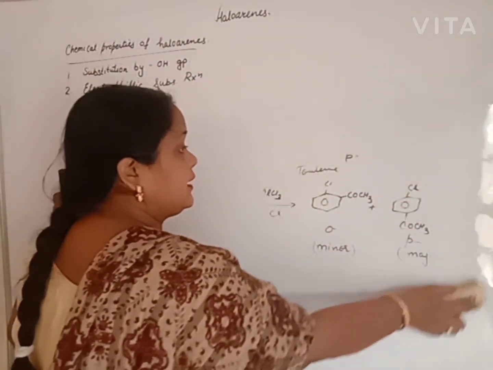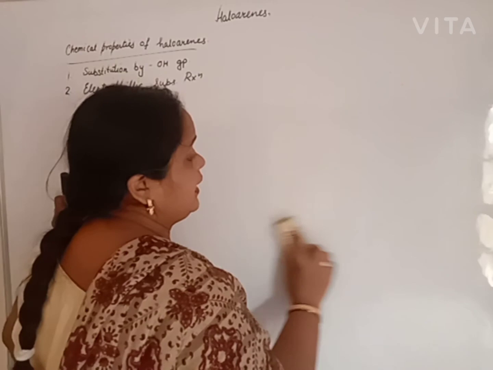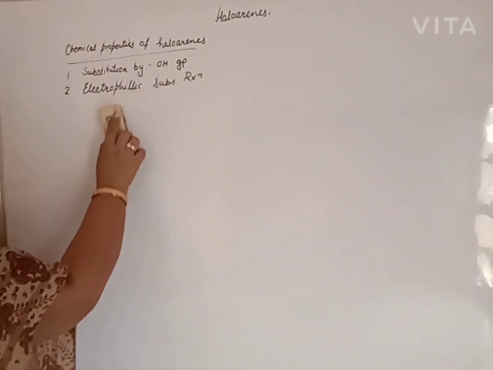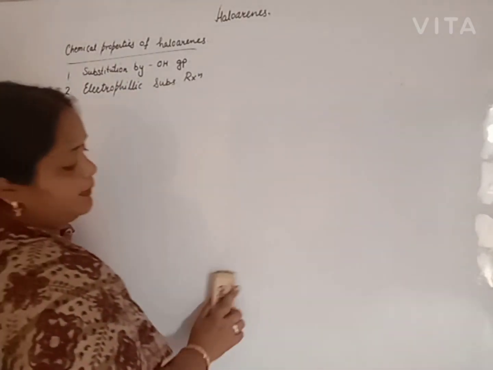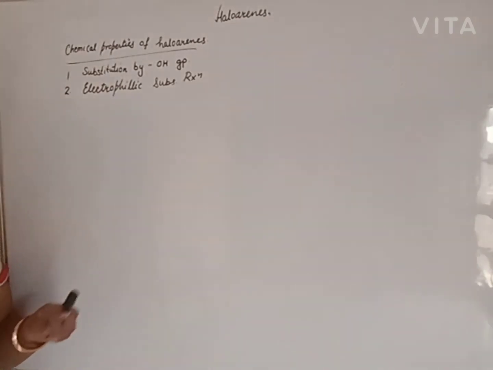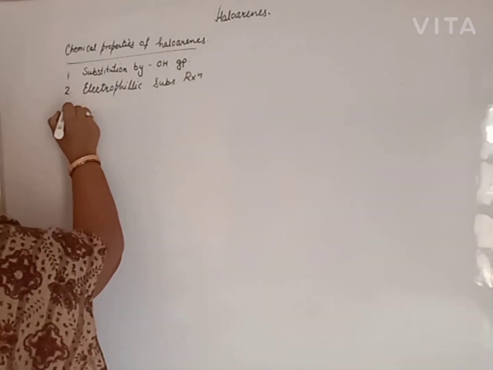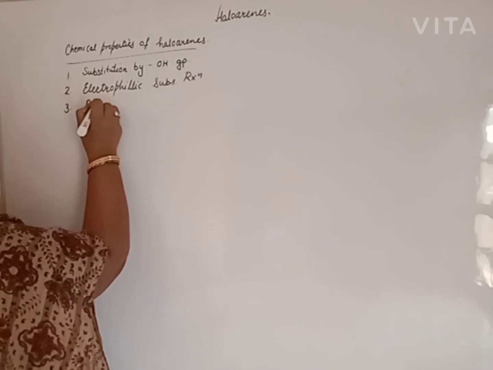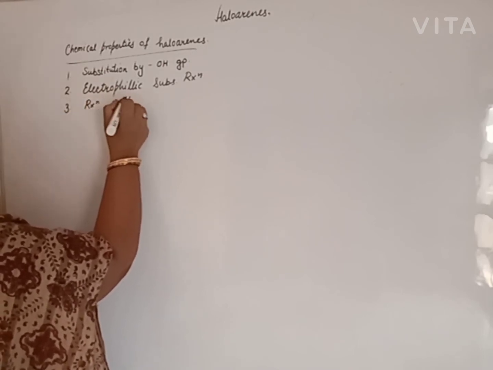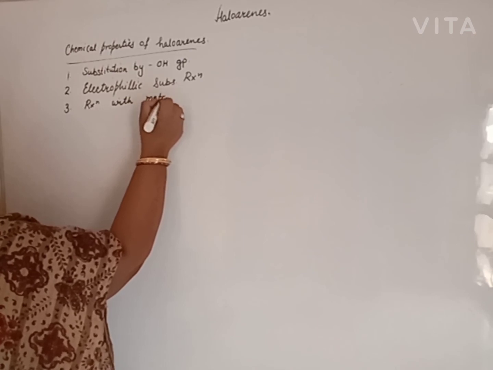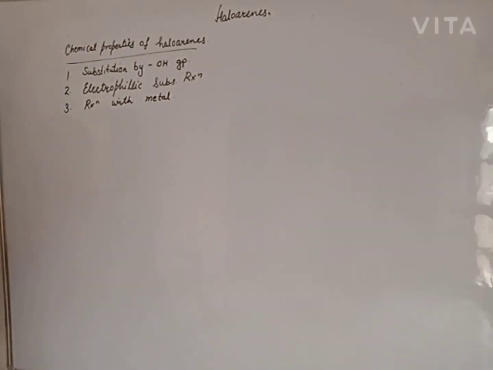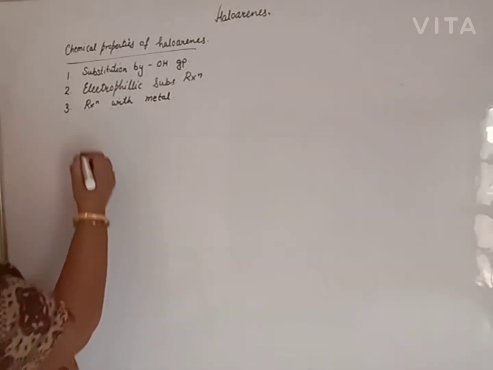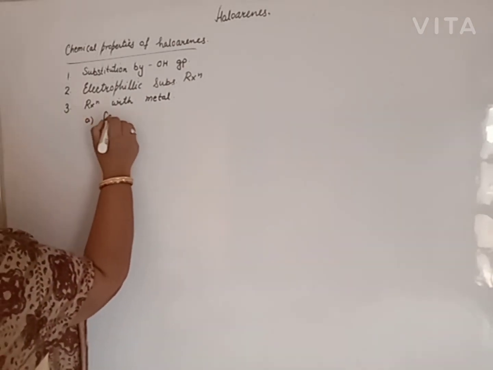In lower classes you will study that aromatic compound benzene and alkane have similar properties. Third property is reaction with metal. In case of haloalkane you will study Wurtz reaction. Just like Wurtz reaction, we have Fittig reaction.